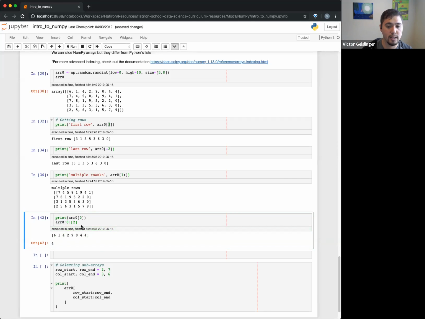Okay, and so on. And you can also start doing slices. For example, give me everything from the second one all the way to the end. In this case, you notice that it's a full one-dimensional array. So this is how you can start doing some slices. Again, there's a lot of documentation on how you can do slices. One thing that is interesting, you can start doing things like this, which are very pandas-like. This is basically for the first dimension, and this is the second dimension.